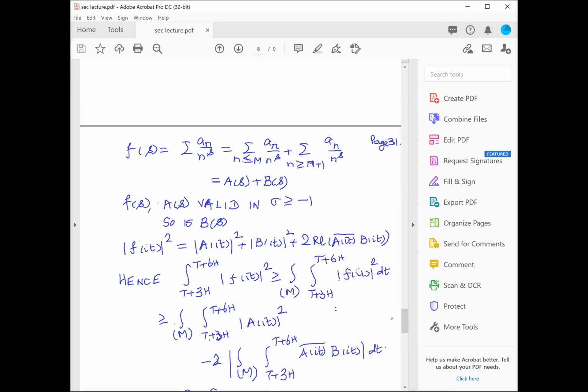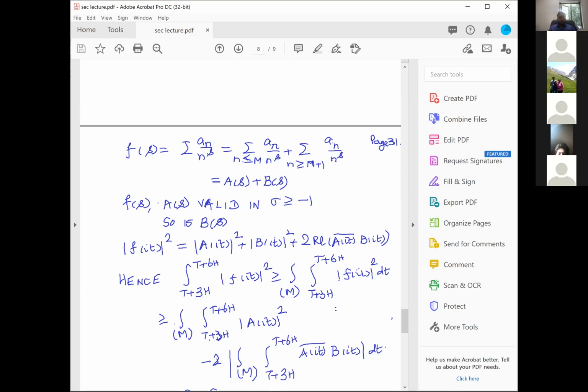But on the other hand, the B function, of course, you know what it means when sigma is bigger than 1, because there it is given by this formula, the summation of b_n by n power s, n bigger than or equal to a plus 1. Therefore, let's say the sigma equal to 3 line. On the 3 line, B of s makes sense. And then what you do is simply move the line of integration from sigma equal to 0 to sigma equal to 3. And then, of course, you have an idea about it.